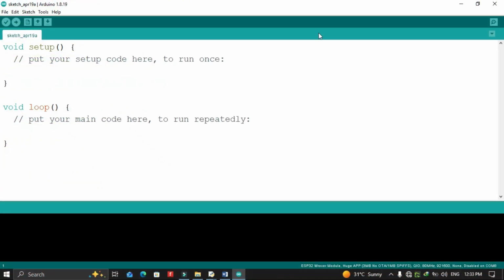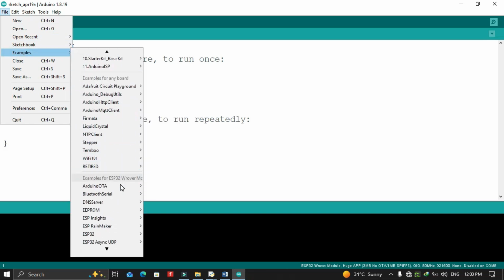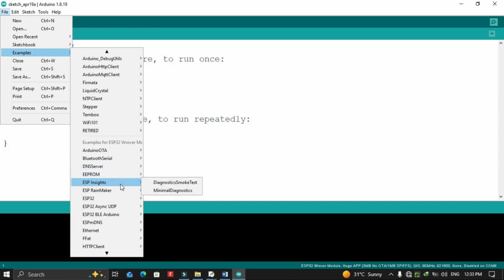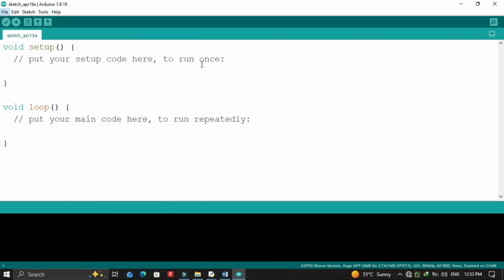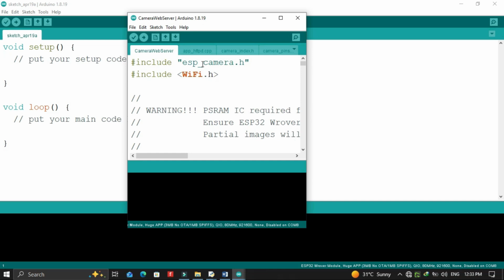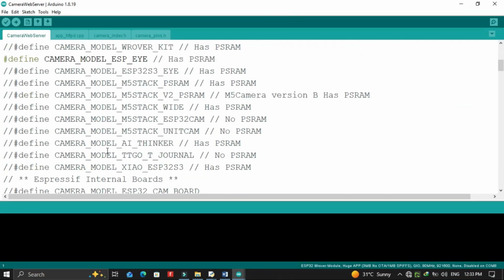Open the Arduino IDE. Go to File, Examples, ESP32, Camera Web Server. Choose AI Thinker camera model.